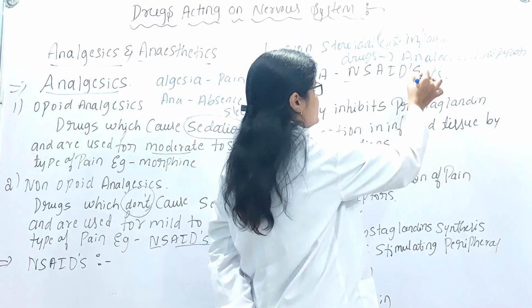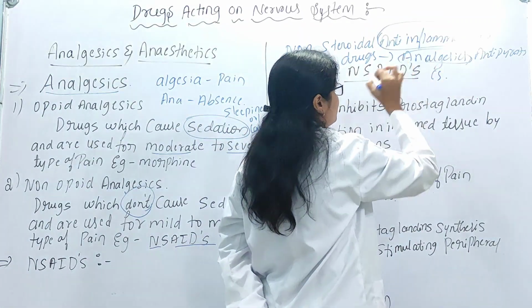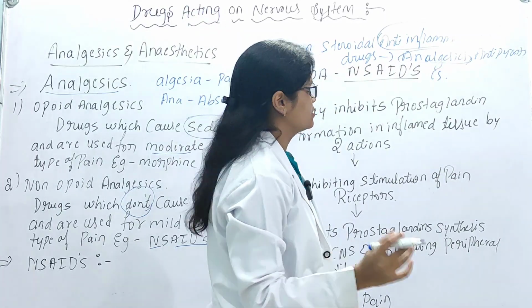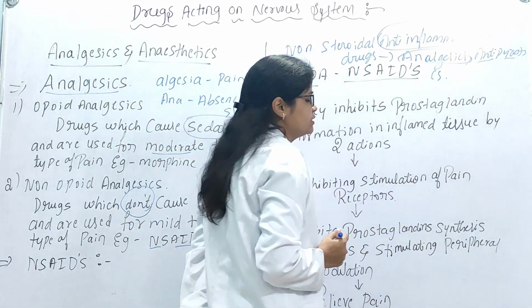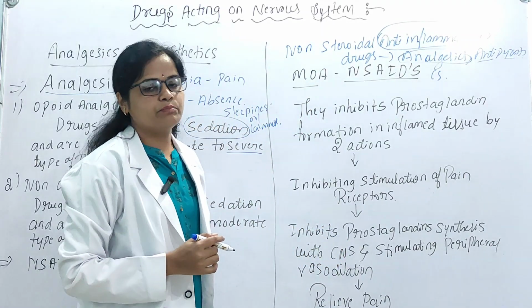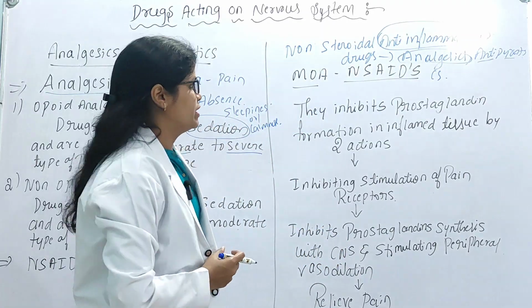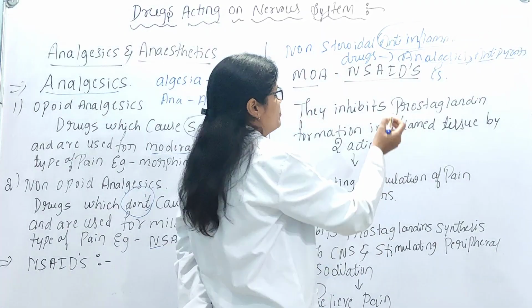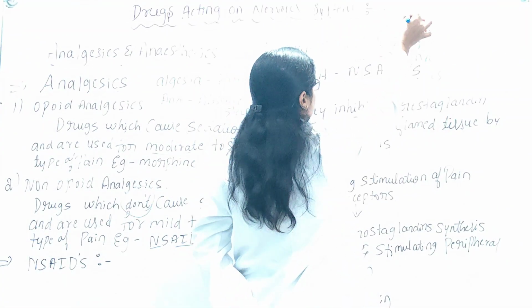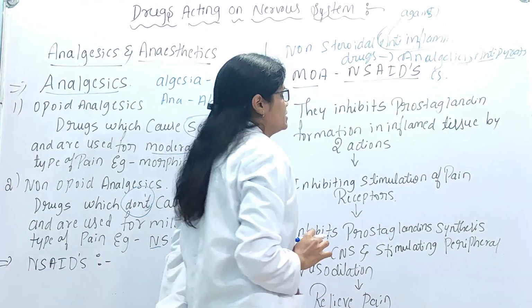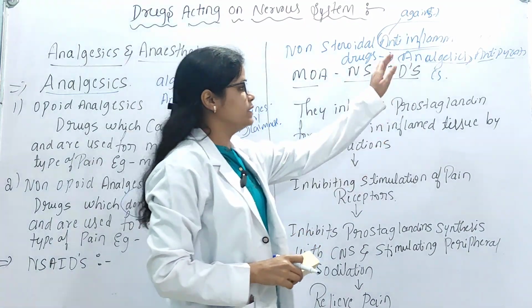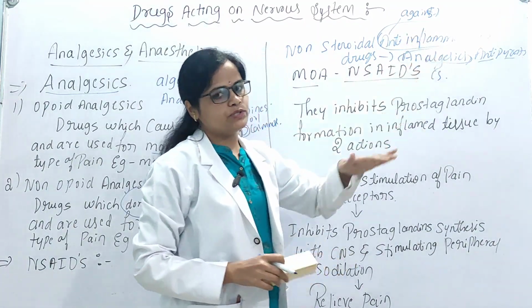Analgesics, as now you know, means the drugs which are used to reduce the pain, and antipyretics are the drugs which are used to reduce the fever or body temperature. And anti-inflammatory: anti is nothing but against. Against means these drugs are used to treat the inflammatory conditions in the body.